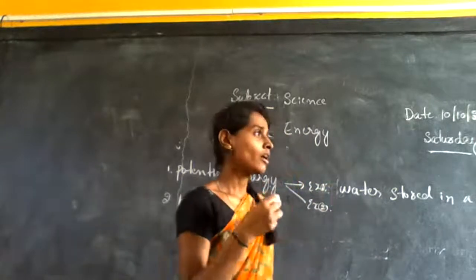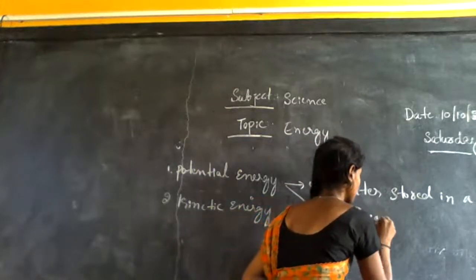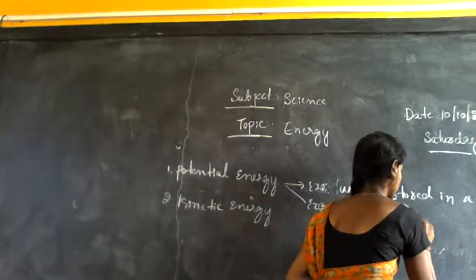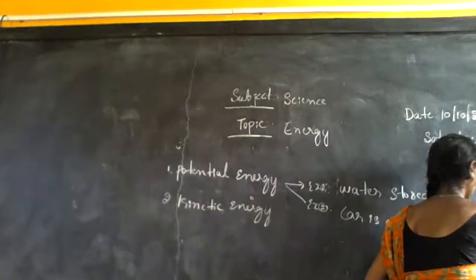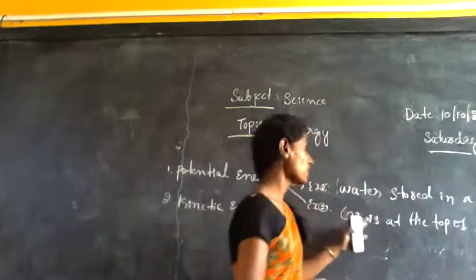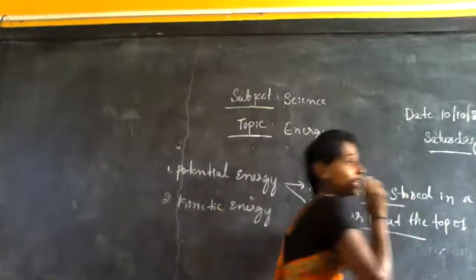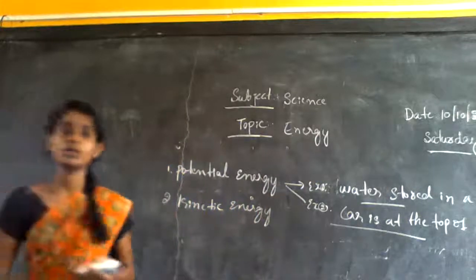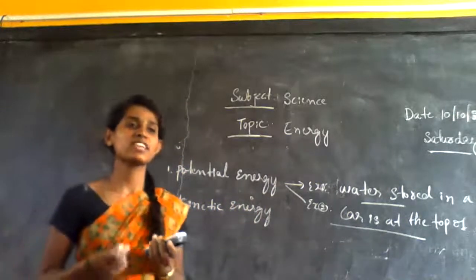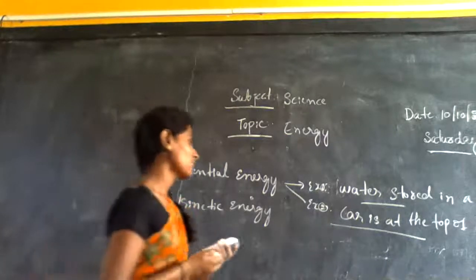Next, a car at the top of the hill. Top of the hill. These are all examples of potential energy. Then you have to imagine these situations and tell me what is potential energy. Yes, tell me. Yes, right. You are right. You are near to the answer.